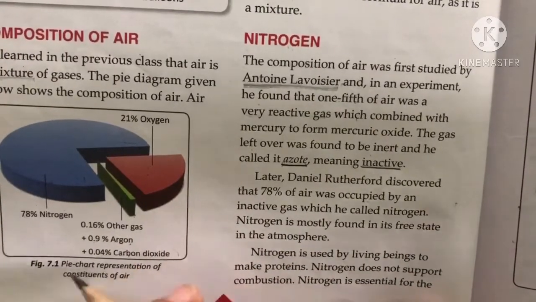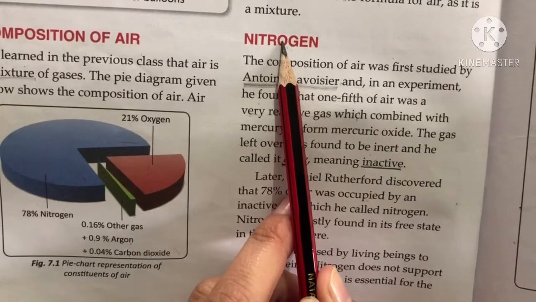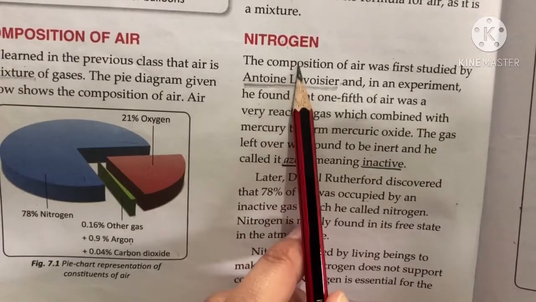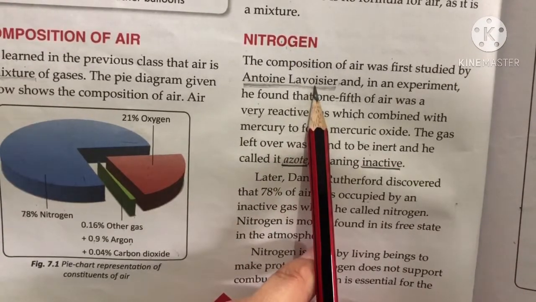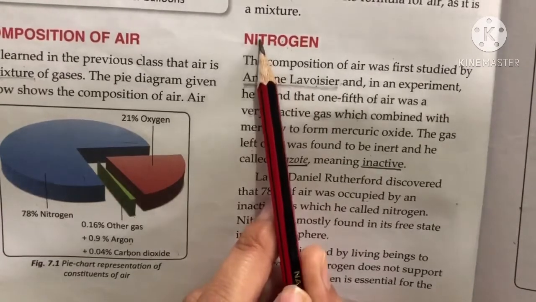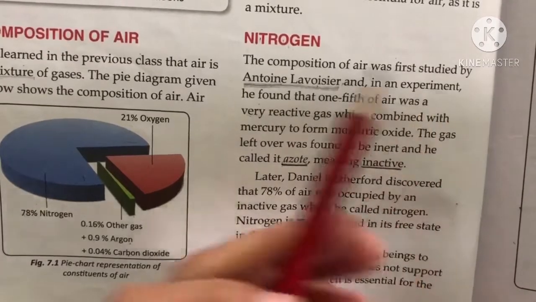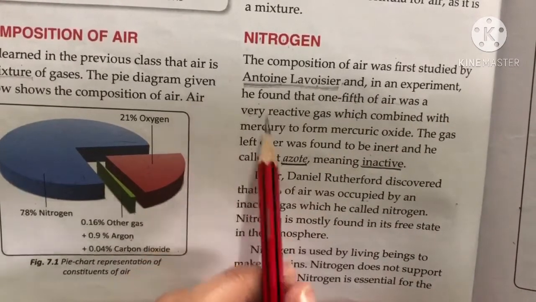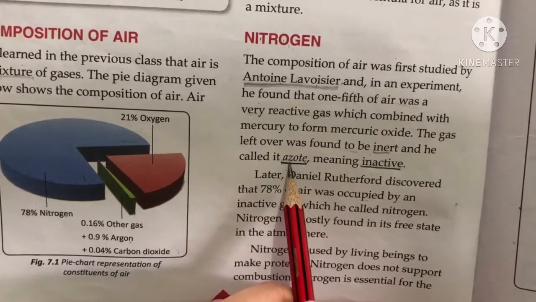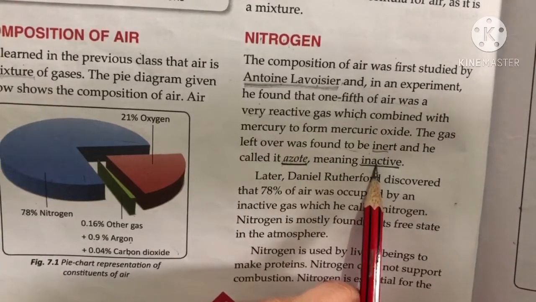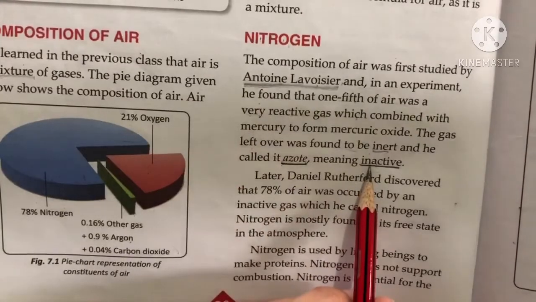So we start with nitrogen. Nitrogen is a major gas that is present in our air. The composition of air was first studied by Antoine Lavoisier. Antoine Lavoisier discovered nitrogen. In an experiment, he found that 1/5 of the air was very reactive, but the rest of the air was inert, and that is called azote, meaning inactive.